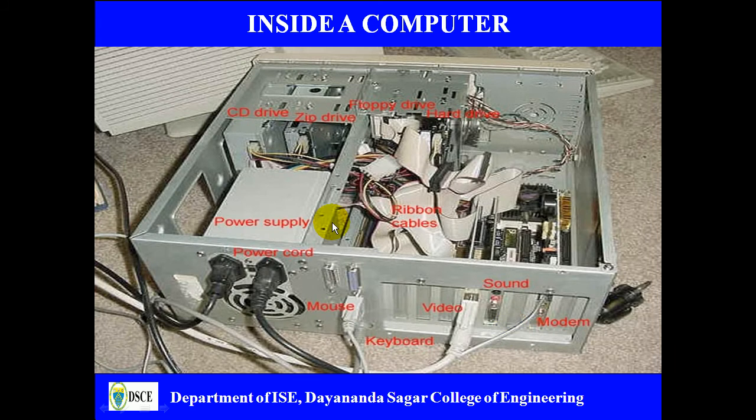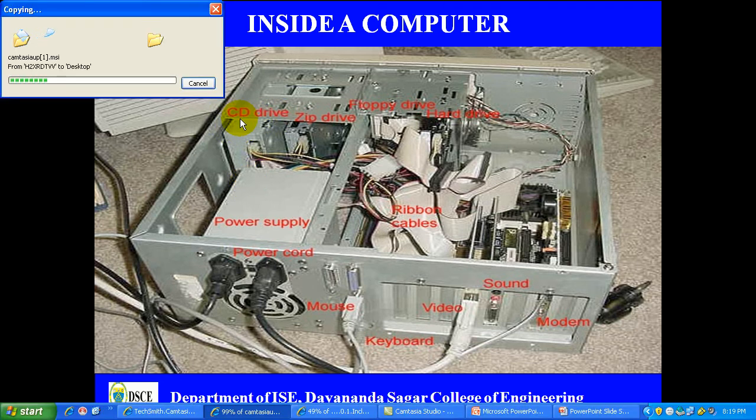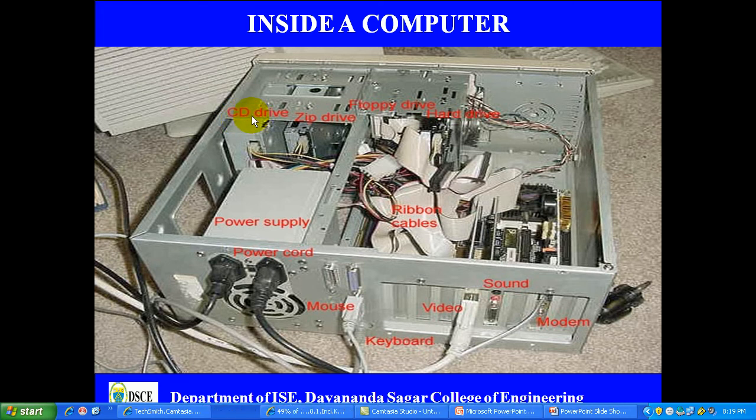And in the present scenario, if you look at the computer, let's have a view of what components are present inside. Inside a computer you can see the CD drive where you can insert the CD. CD stands for compact disc, and you can read the data from the CD.